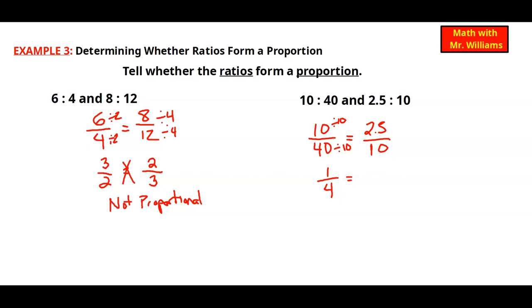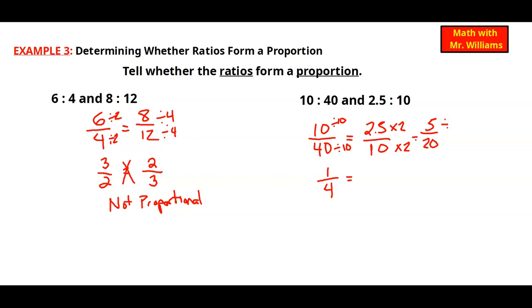All right, so I see 2.5 and I see 10. I don't like to deal with decimals, so how do I get rid of the 0.5? Well, I'm going to start off by making this larger by multiplying by 2 on the top and the bottom. So 2.5 times 2 will give me 5, and 10 times 2 will give me 20. So now I have an equivalent format.